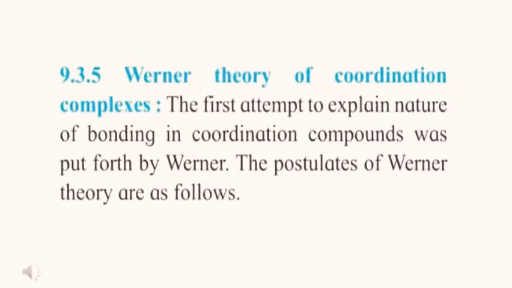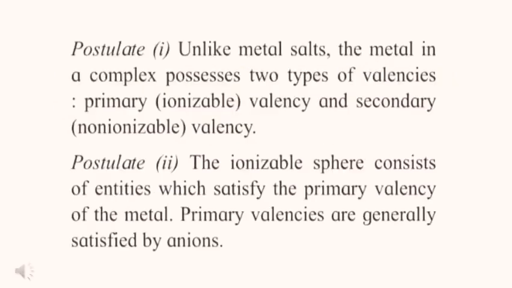Werner theory of coordination complexes. The first attempt to explain the nature of bonding in coordination compounds was put forth by Werner. The postulates of Werner are as follows. First postulate: unlike metal salts, the metal in a complex possesses two types of valencies, the primary ionizable valency and the secondary non-ionizable valency.